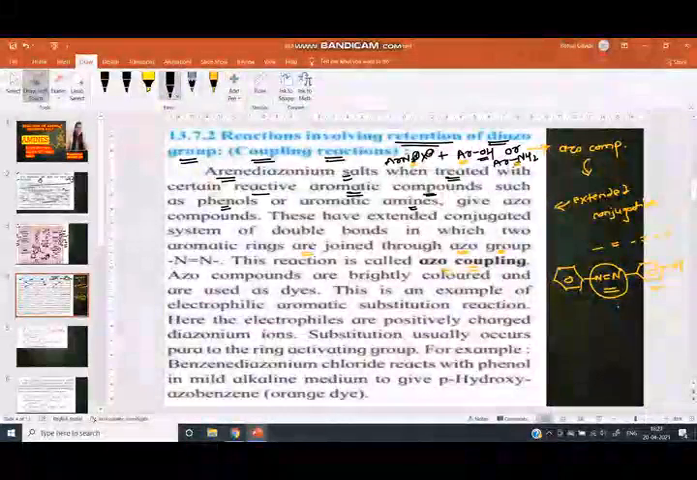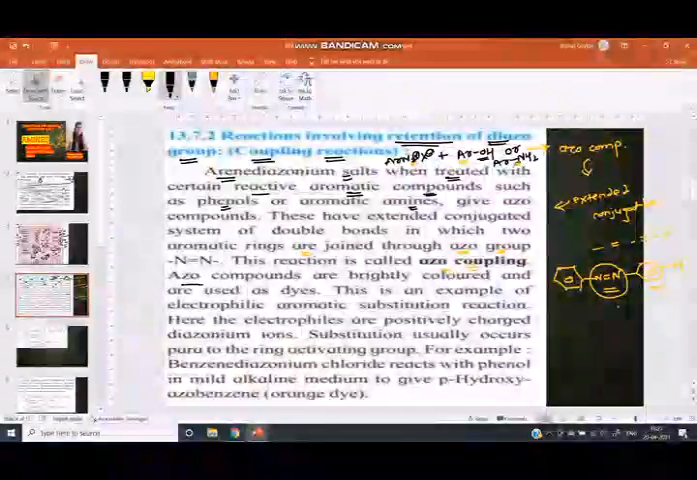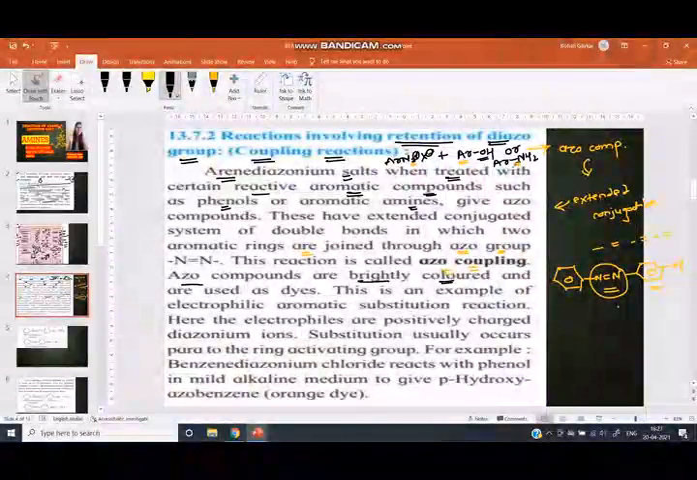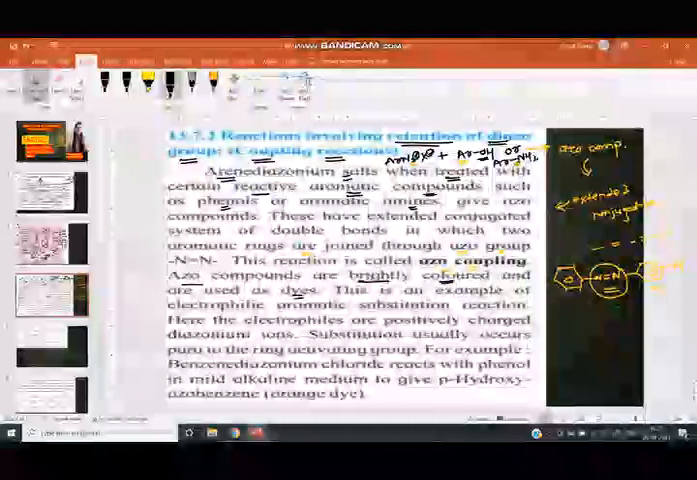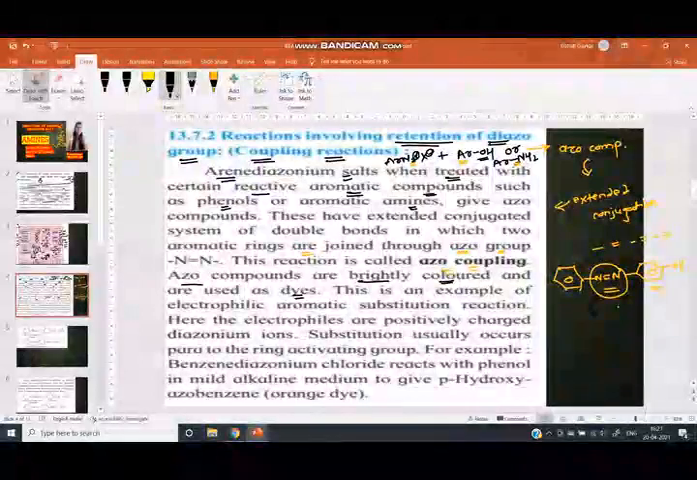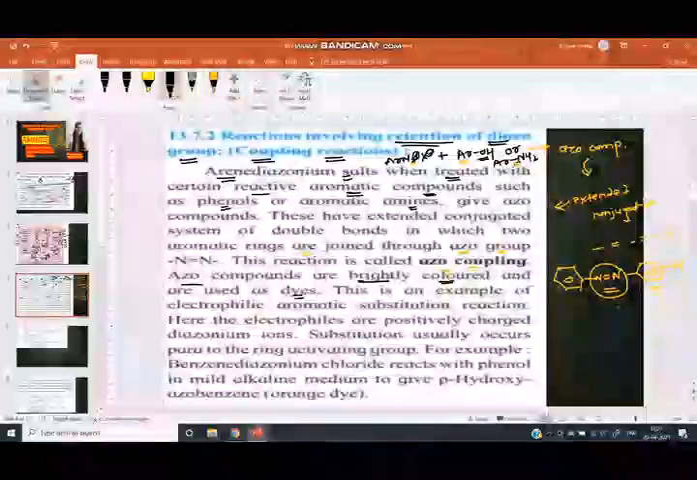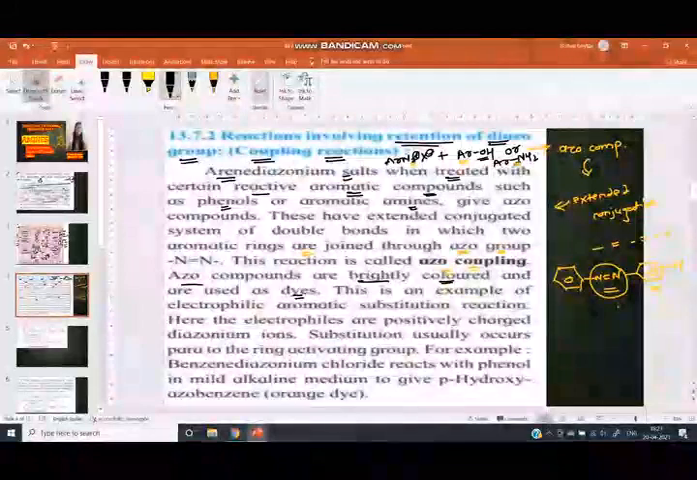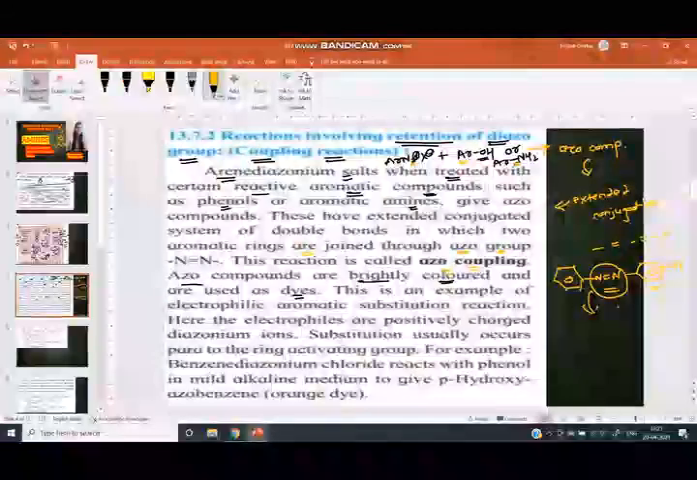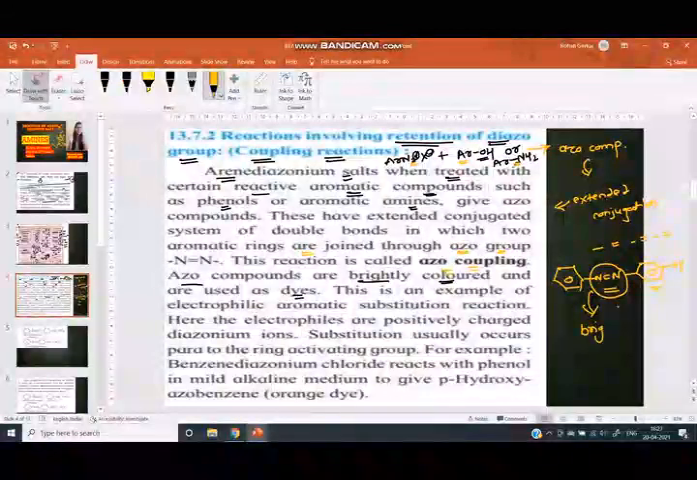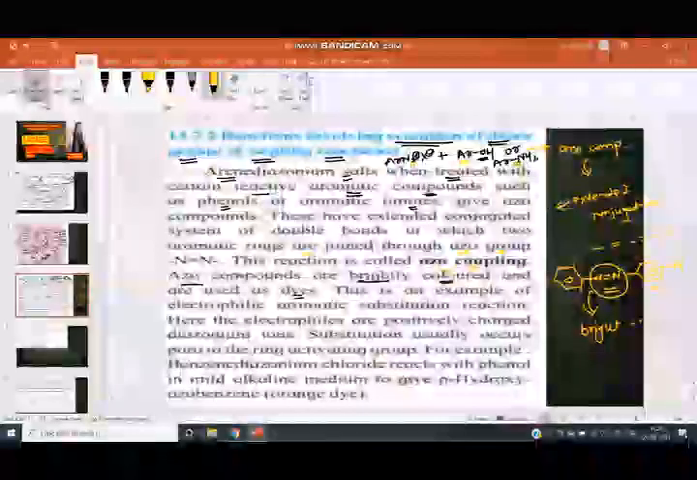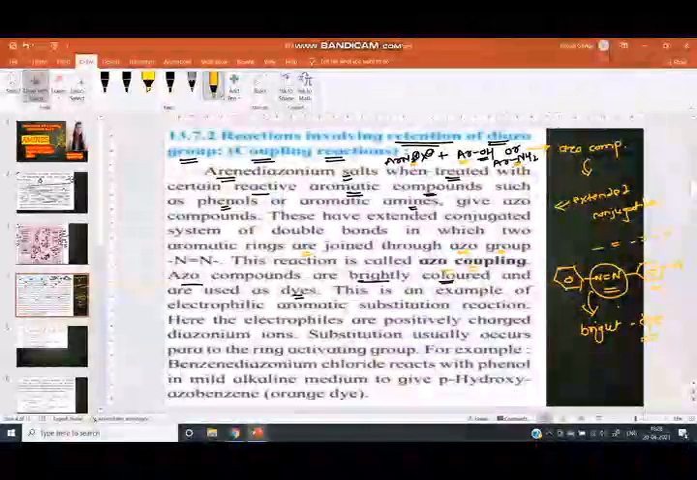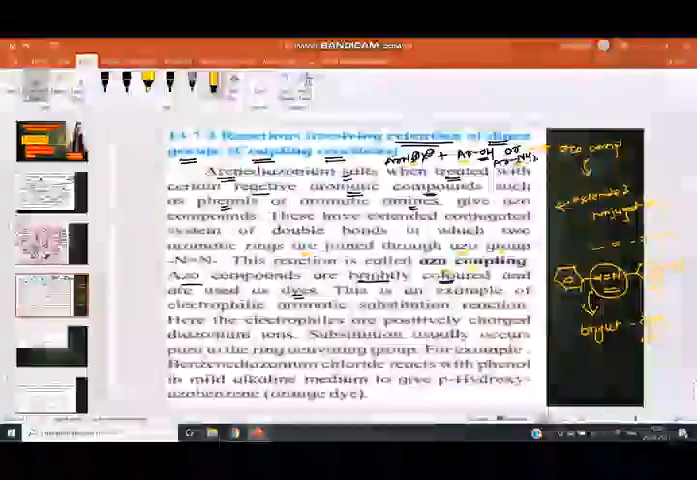Here the azo compounds are brightly colored and used as dyes. This is the azo compound. N double bond N is the azo group, and the azo compound has a bright color. Therefore, it is used as a dye.